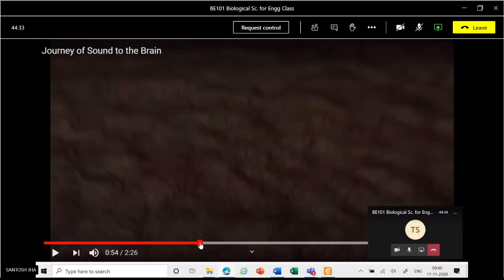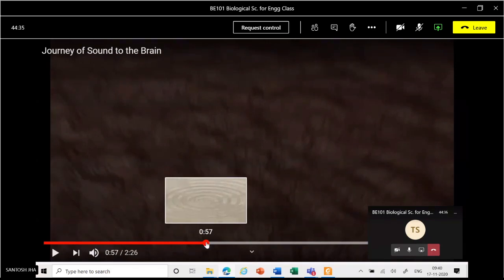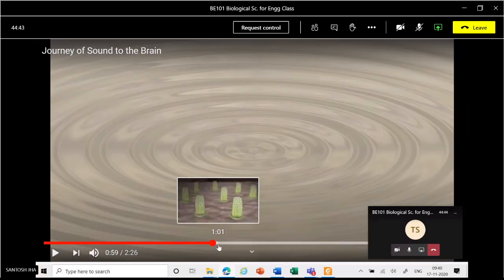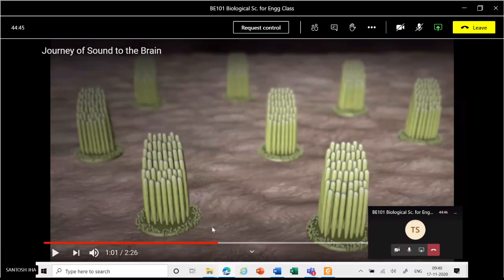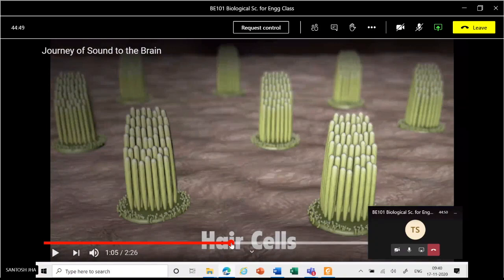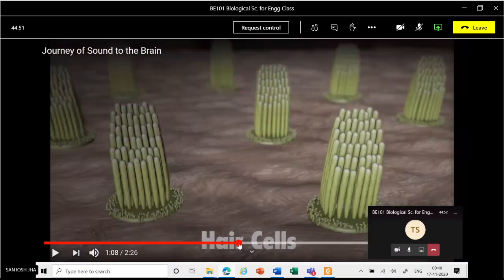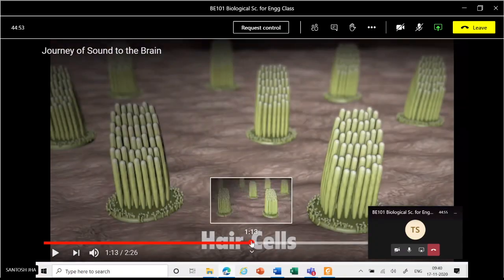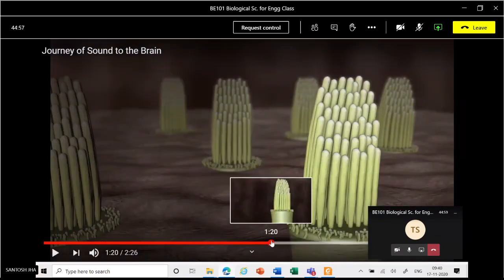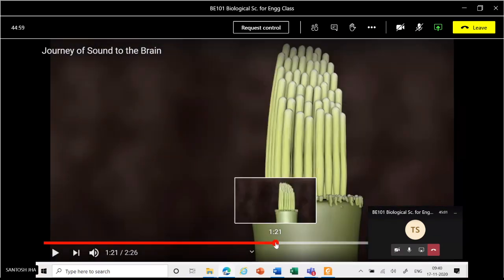Now this vibration is transferred through this liquid, creating ripples, particular waves, in the liquid. Now inside this liquid there are specialized hair-like projections present. These hair-like projections also vibrate in response to this sound signal.